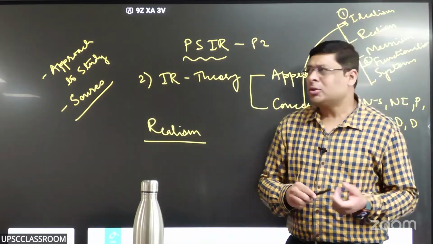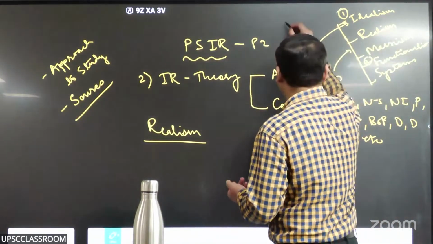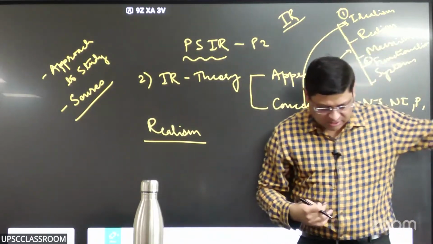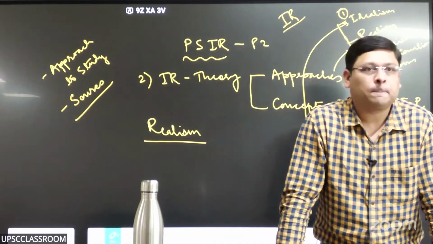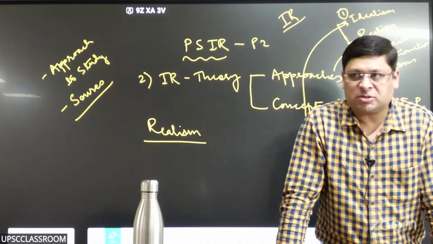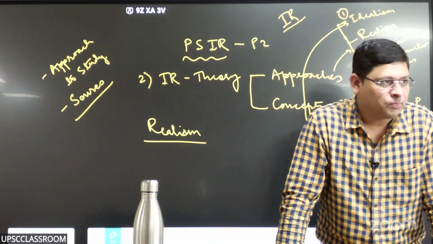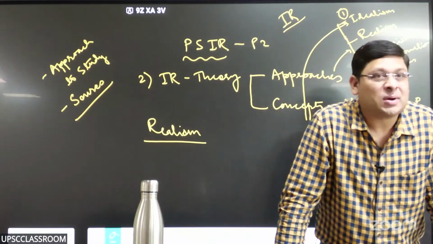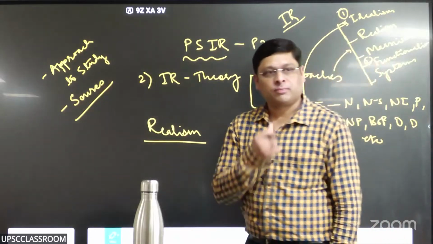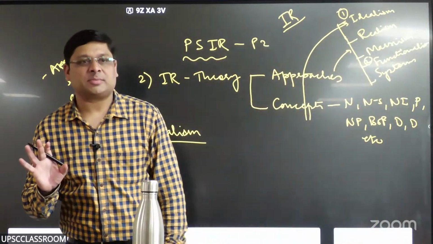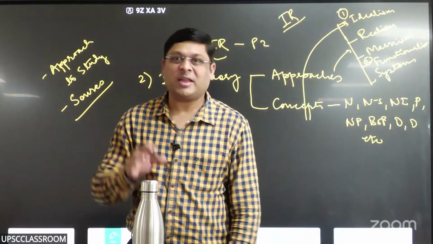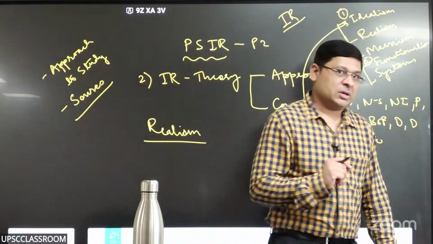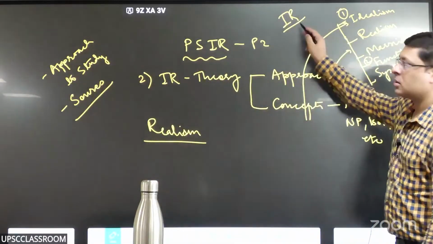And what is the origin of IR, international relations? Please understand, international relations is a modern field of study. But foreign policy and relations between different political units have been studied by people in ancient times as well. The difference is, when you say international relations, you are talking about relations between nations, and the nation state is a modern concept that originates in the Treaty of Westphalia, 1648. So 1648 onwards, that is called modern IR, right?